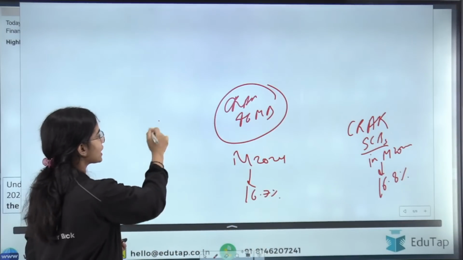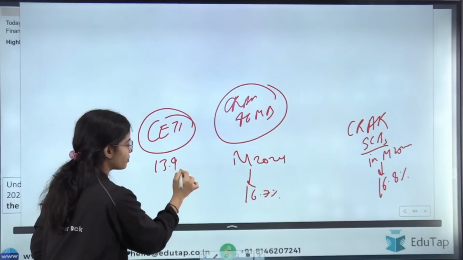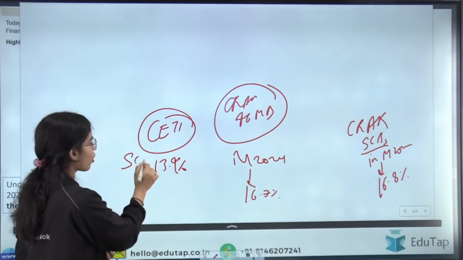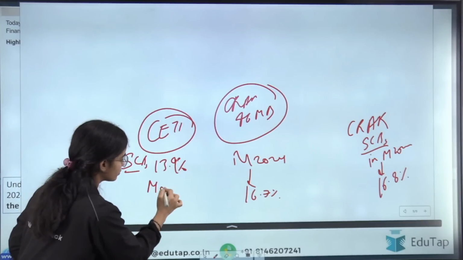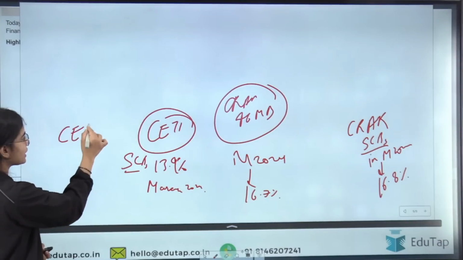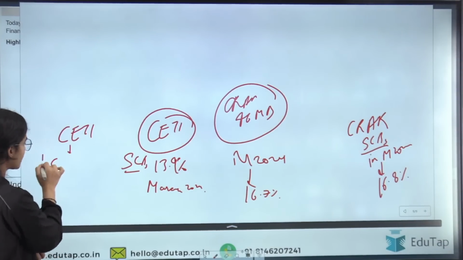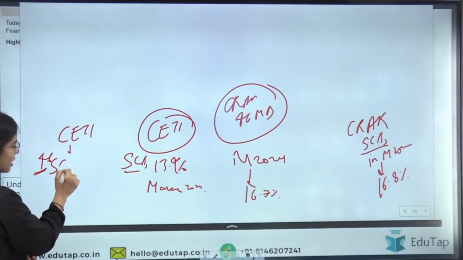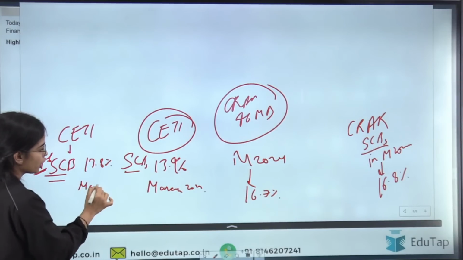Similarly, the CET1 was 13.9% if we talk about all the scheduled commercial banks in March 2024. But if we talk about the CET1, the common equity tier 1 capital, of the 46 major scheduled commercial banks, it was 13.8% in March 2024.